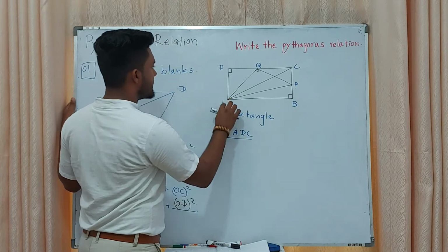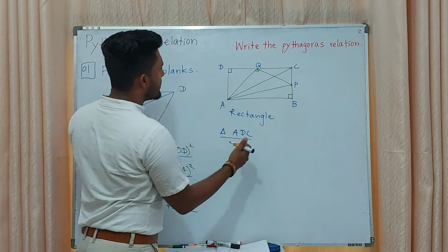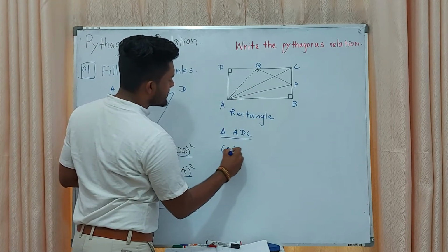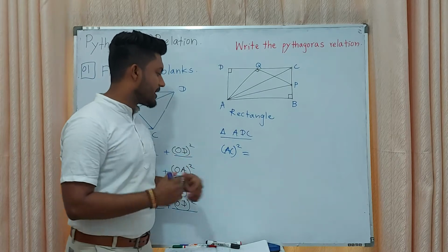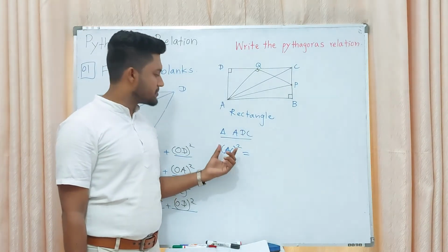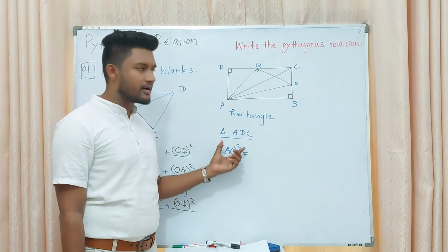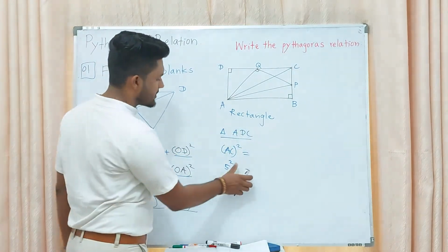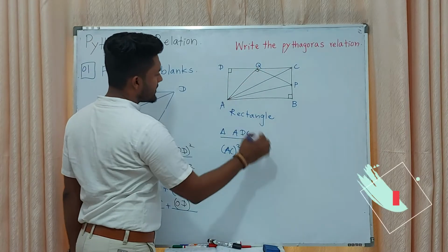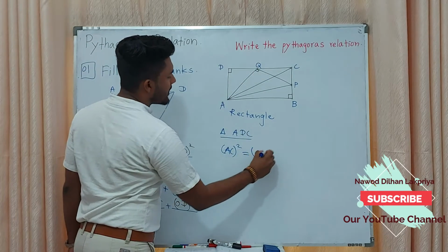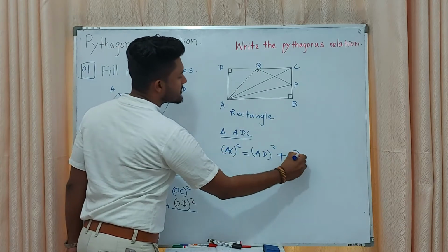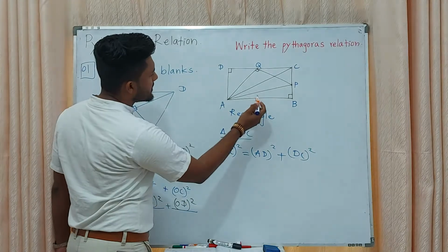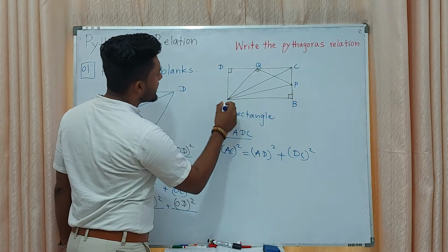If we take the triangle ADC, yes, triangle ADC, then how can we derive it? The hypotenuse is AC squared. Why are we putting a bracket and putting a square? Yes, because this total length is squared. If it is 5 centimeters, 5 squared, we want to get it that way. Then what are the other two sides? AD squared plus DC squared. Likewise, we can write.